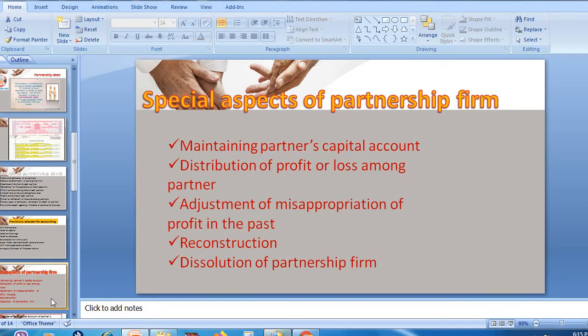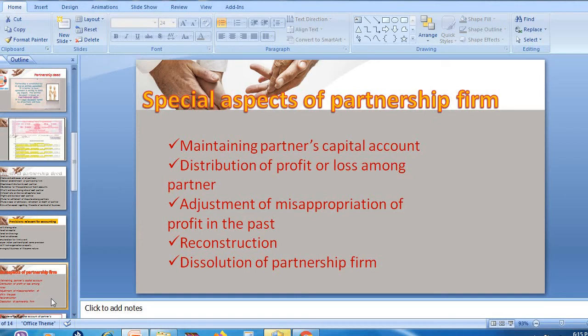And the second point, distribution of profit or loss among the partners. Whatever profit or loss they get from their business needs to be shared among the partners. They decide in the partnership deed their profit sharing ratio, and in that particular ratio only they share the profit.